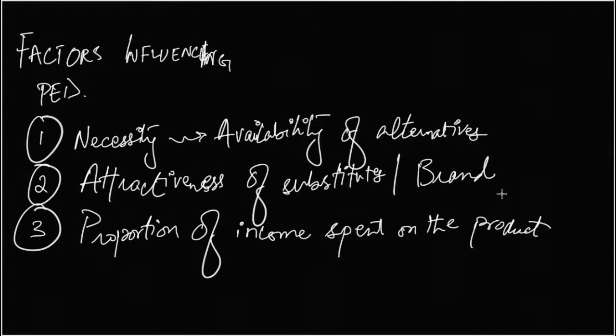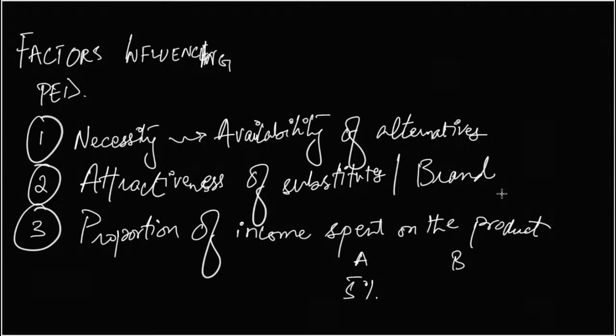Which would have a more elastic demand? The higher the proportion of income that gets spent on a product, the more elastic its demand is. On product A I'm spending 5% of my income, and on product B I'm spending 40% of my income.